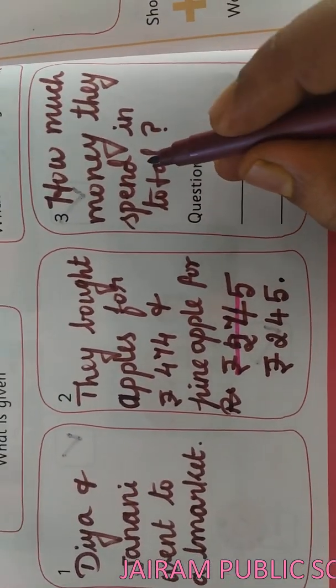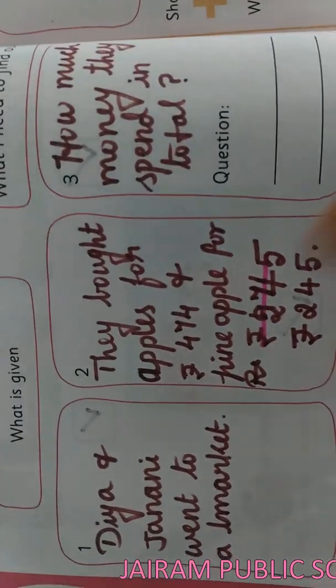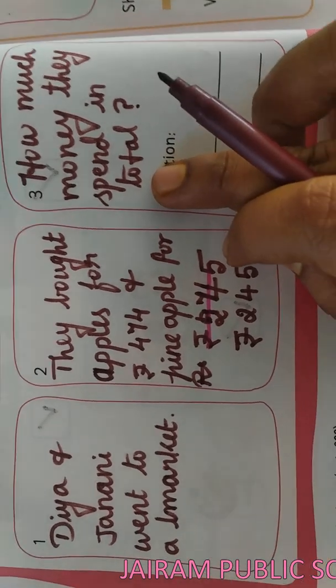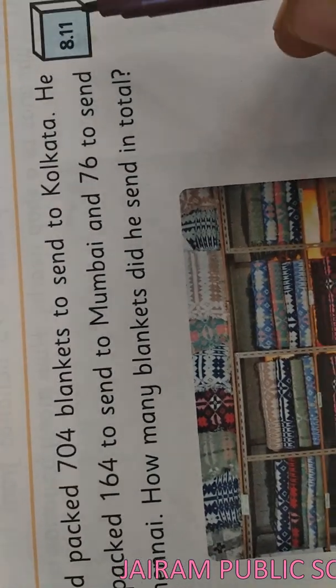So you have to find the total amount both of them spend. Like this, you want to create a question on your own. Okay, next see, Kana, we can see the Think and Ink activity 8.11.